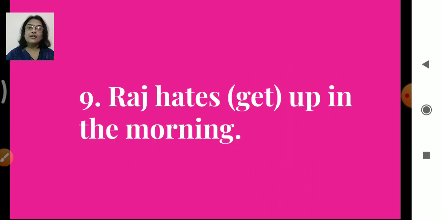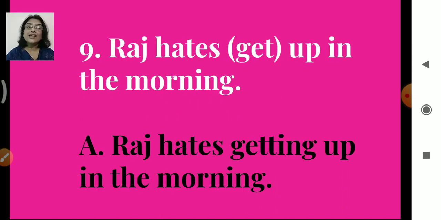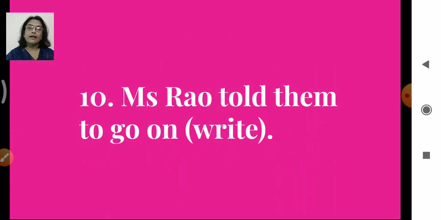Ninth one. Raj hates get up in the morning. So get, we have to add ing, getting. So Raj hates getting up in the morning. Again, double T is there. G-E-T-T-I-N-G, getting. Raj hates getting up in the morning. Isn't it?